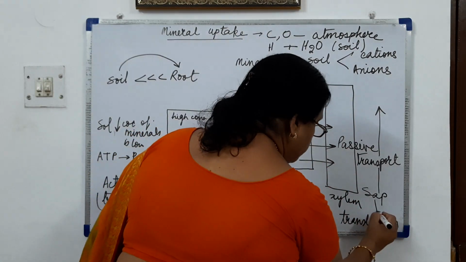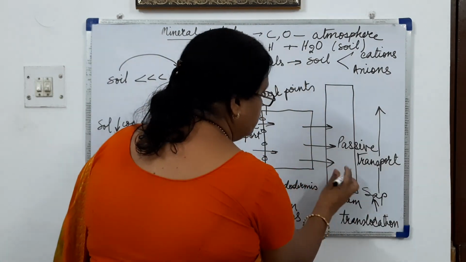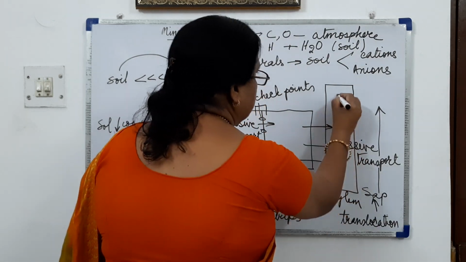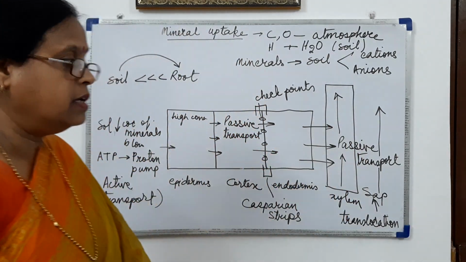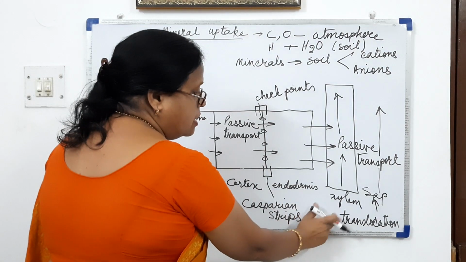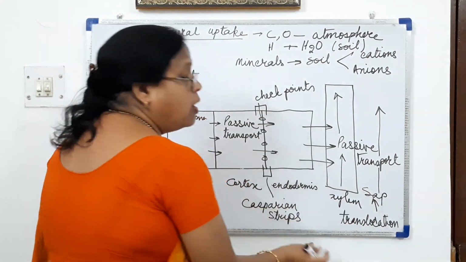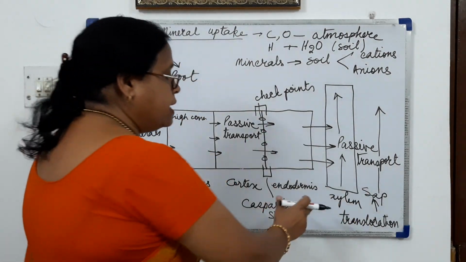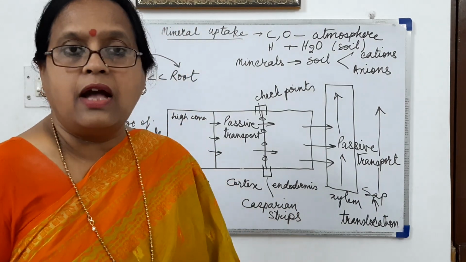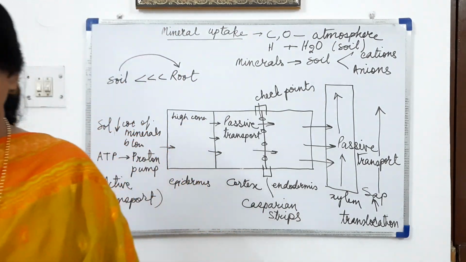So when the sap is moving in the xylem towards the aerial parts of the plant, this is called movement of sap or ascent of sap, and it is also called translocation.